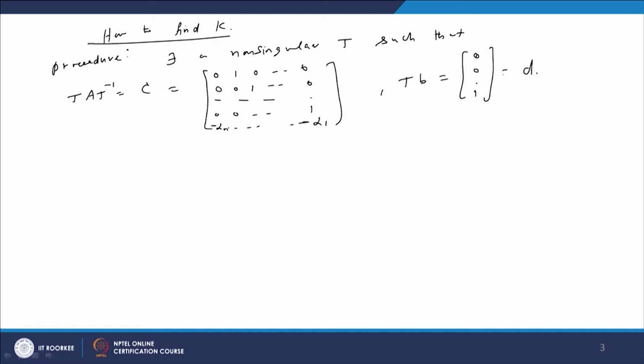Now, we are interested in A plus BK. We want the eigenvalues of A plus BK to be mu 1, mu 2, mu n.